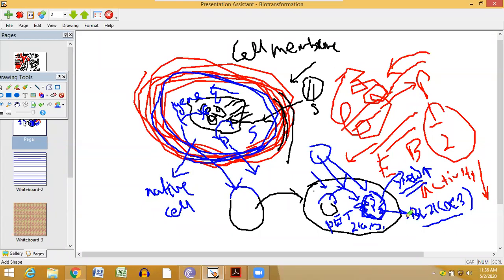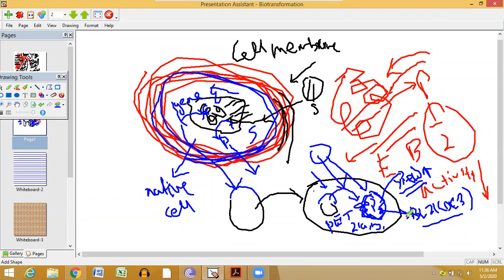I have personally done biotransformation. I have seen that when you add free enzyme, the initial conversion is much higher. Why is the initial conversion much higher? Because the substrate is directly in contact with the enzyme, and it is rapidly converting to product. But the product formation comes down within like 7 hours, 8 hours, 10 hours.